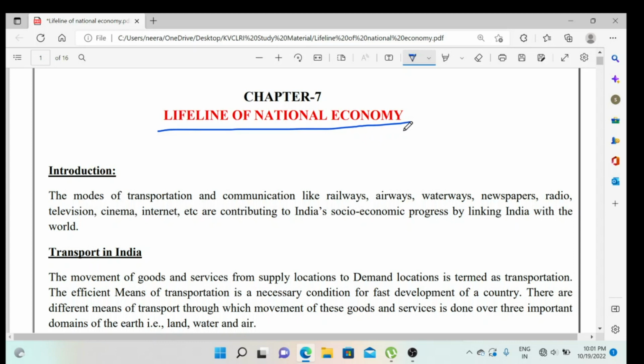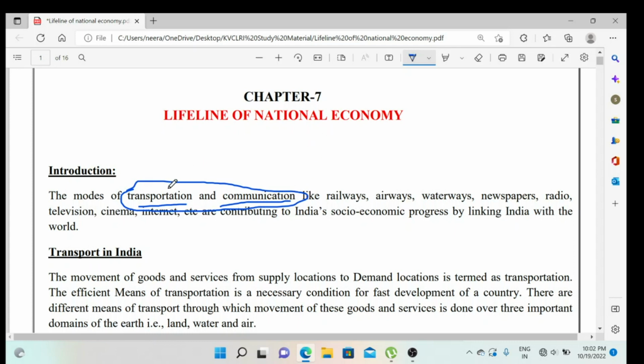Now we are going to understand what we are going to learn. In this chapter we are going to discuss two things. Firstly, as you can see here, introduction. In the introduction I have told you that we are going to discuss two important things. The first one is transportation and the second one is communication. Without these two very valuable assets, we cannot imagine any country's economic growth.